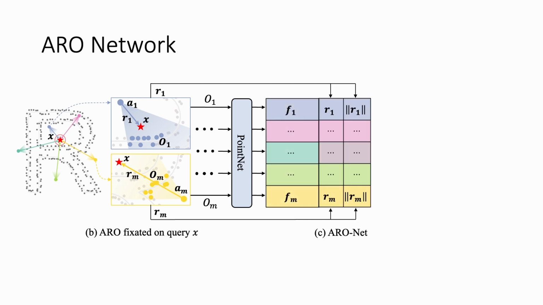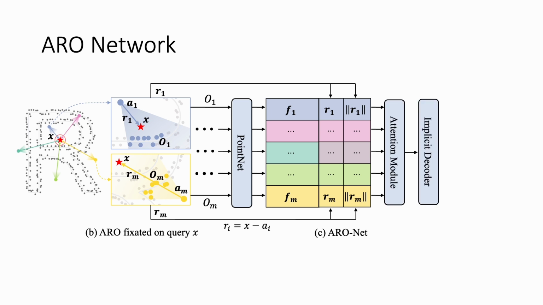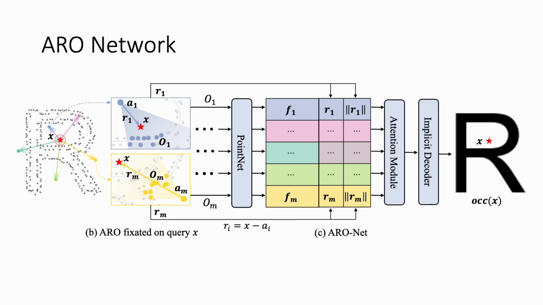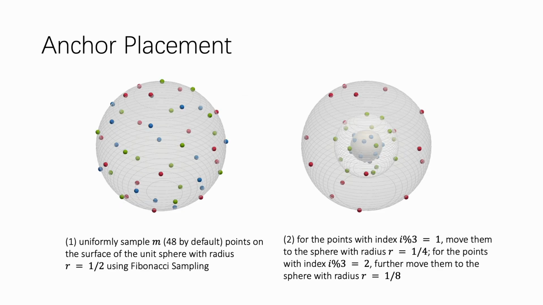The relative location Ri and its norm are further concatenated to get a local feature. All the local features relative to all the anchors are then passed to an attention module and finally decoded into an occupancy value. We use Fibonacci sampling at different radii to construct the anchors. For more details, please refer to our paper.